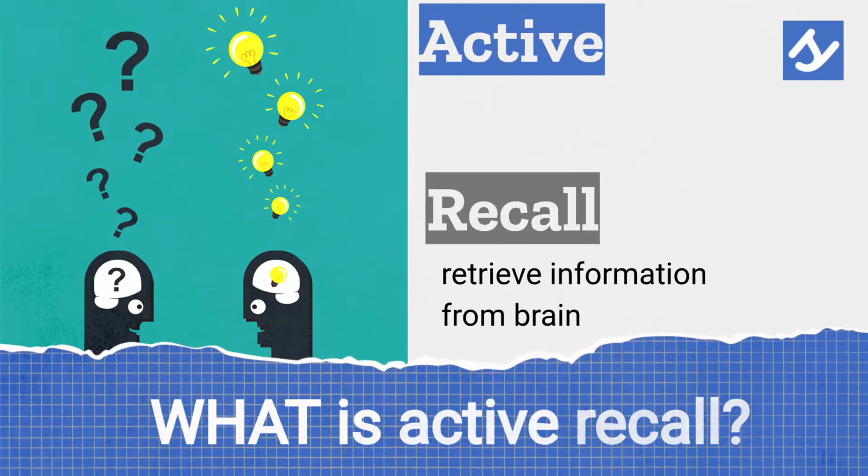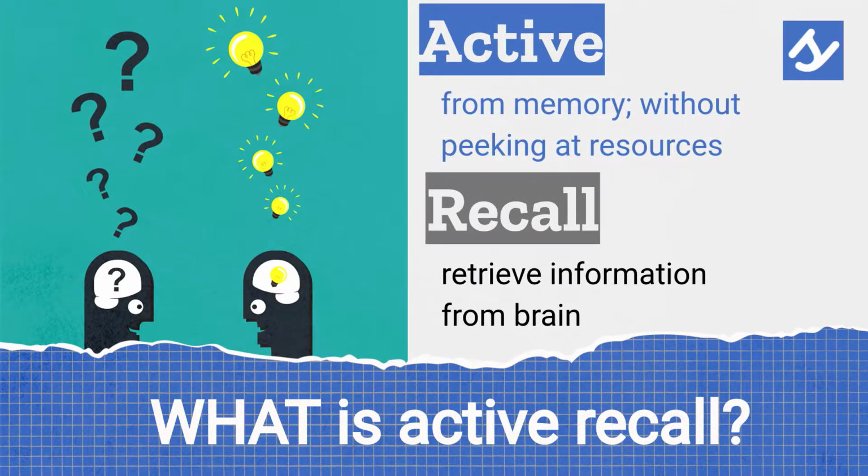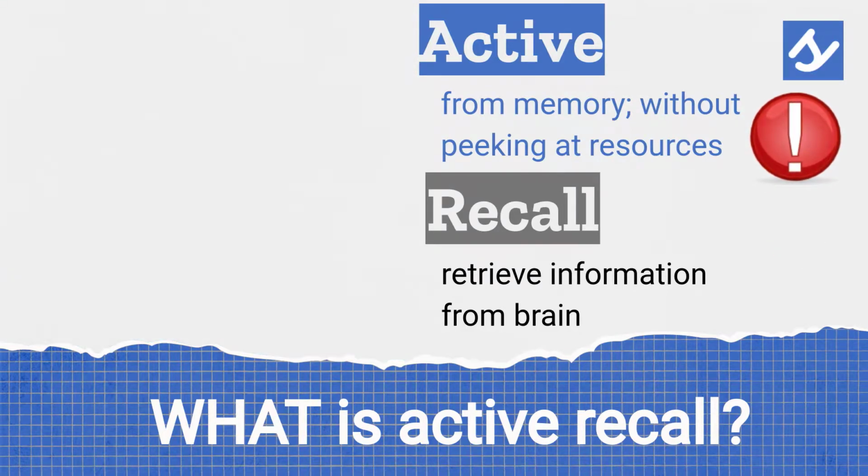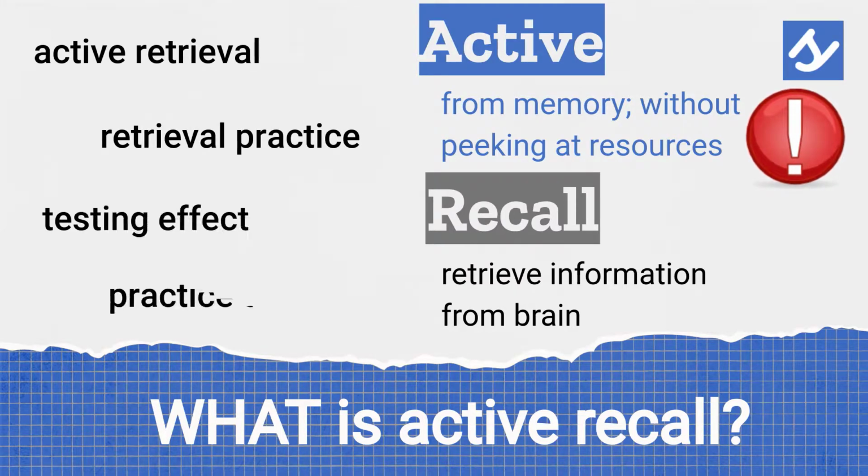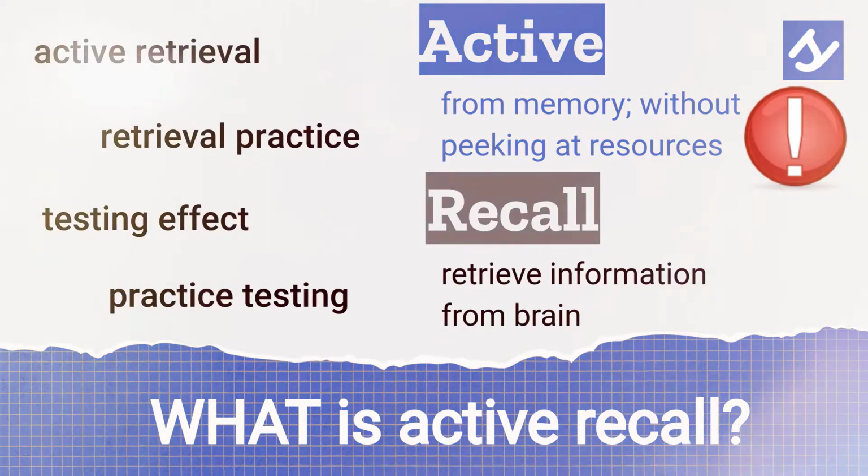Let's start with the what. Active recall is retrieving information from your brain without referring to any resources. That's the key, without referring to the resources. You need to recall the info from memory. You might have come across these names, they're all essentially referring to the same thing.